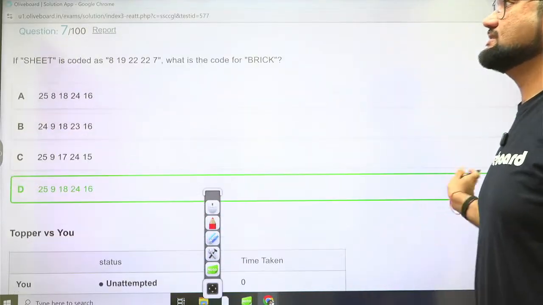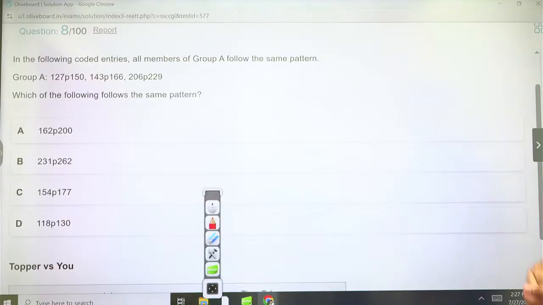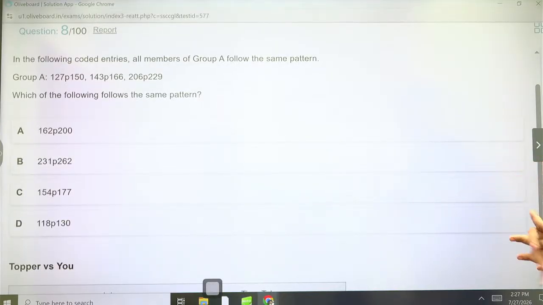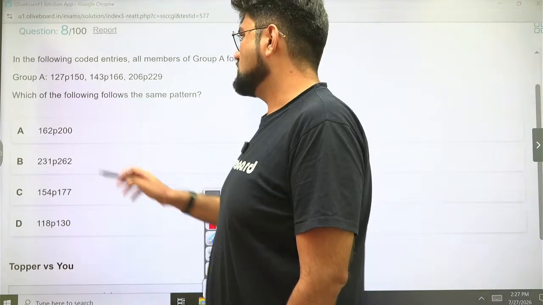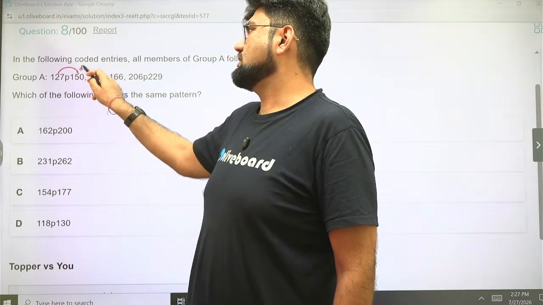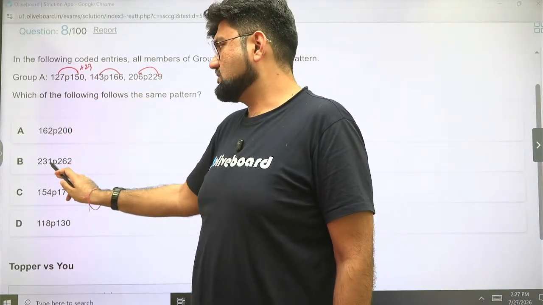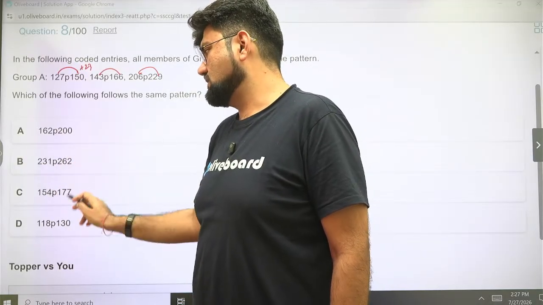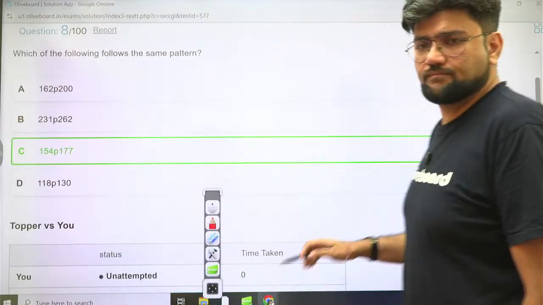Alright, 29 seconds. Next. In the following coded entries, all members of group A follow the same pattern: 127P150, 143P166 and 206P229. Which of the following follows the same pattern? See what can be the logic. Just check these numbers. You can see 23 is being added here, 23 here and 23 here. Now if you look at the unit digits, 1 plus 3 is not 2, 2 plus 3 is not 0, 4 plus 3 is 7 and 8 plus 3 is not 0. So option C is the only possible answer. Option C is the correct answer.